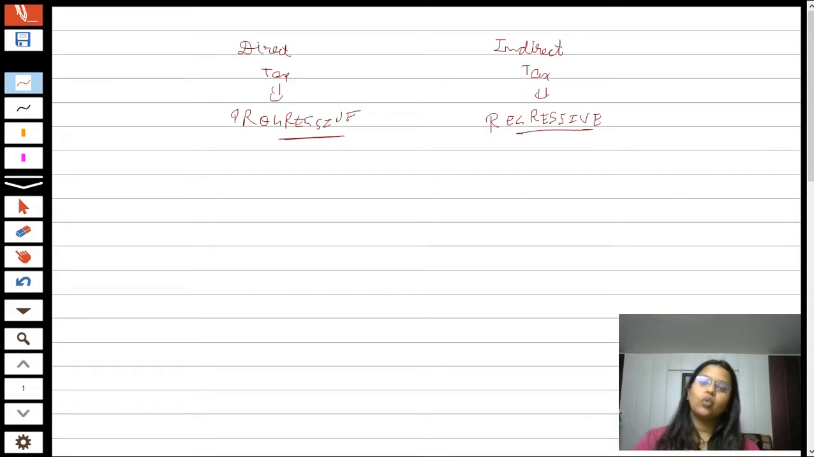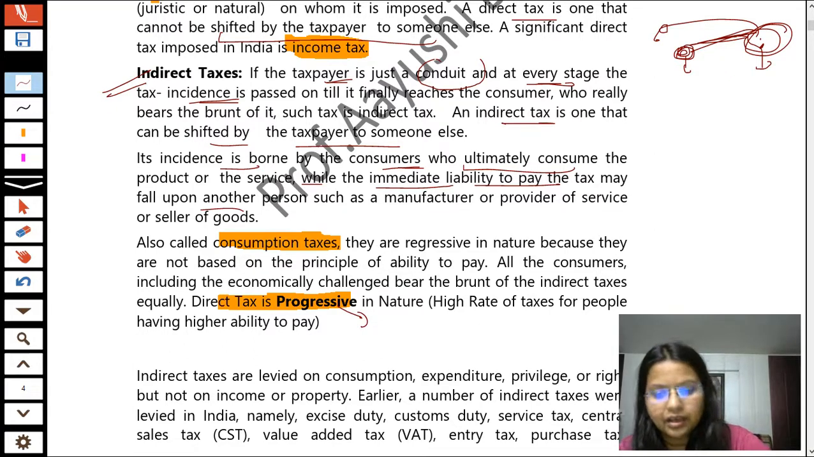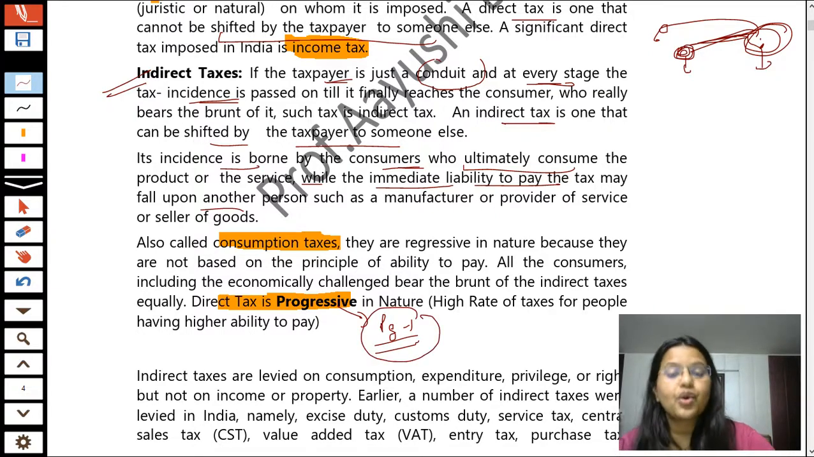Now, sir, what will be the way to write it in your register? Just do one thing: take out your books, okay, and for example, on the line saying direct tax is progressive in nature, just draw an arrow and write down that on page number 1 of your register you have written something about the progressive nature. Otherwise you will get confused about which part is in our register and which part is in our book. Okay, so do these kinds of things from the starting of the chapter.